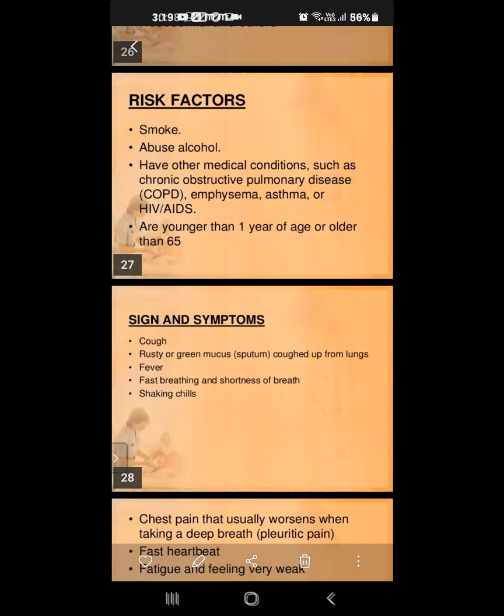Yes, ma'am. Next, what are the signs and symptoms of pneumonia? Cough, rusty or green mucus, sputum. Sputum, rusty or green. It means green color, greenish red color. It is coughed up from the lungs. It is coming from the lungs only. That is sputum. Naturally, when we are coughing, is the sputum coming from the lungs? No. From where is it coming? Does anybody know?